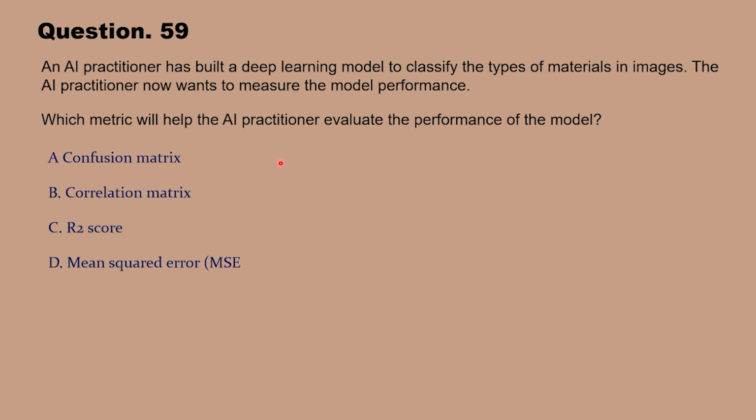Okay, now let me reveal the correct answer. Correct answer here will be option A, confusion matrix. This is because the confusion matrix is a key metric for evaluating classification models. It provides a summary of the model's predictions, showing the true positive, false positive, true negative, and false negative counts. This allows the AI practitioner to understand how well the model is classifying the different types of material and helps in calculating other important metrics like accuracy, precision, recall, and F1 score. So option A is correct.